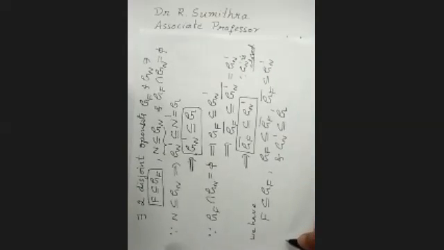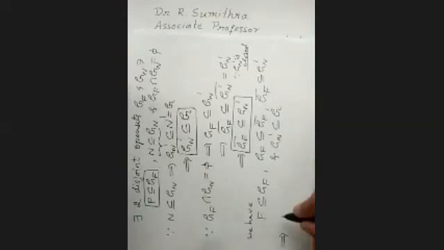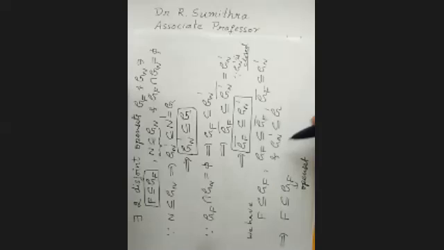F is contained in GF, GF is an open set, GF is contained in GF bar, GF bar is contained in GN complement, which is contained in G. So between F and G, I got another open set.